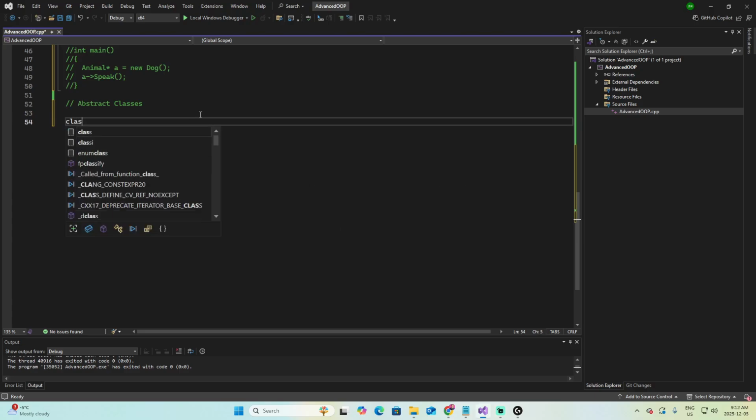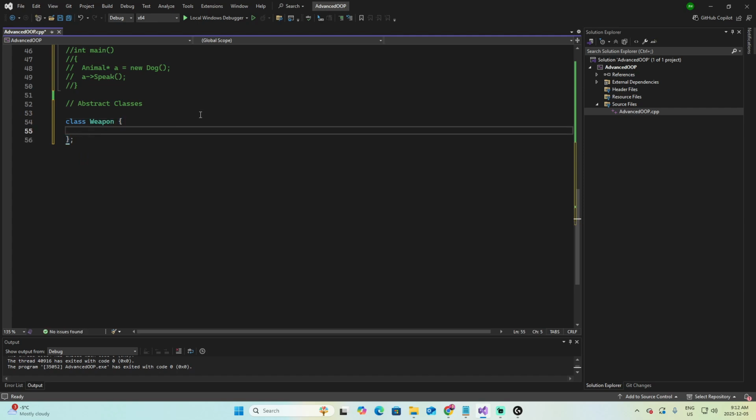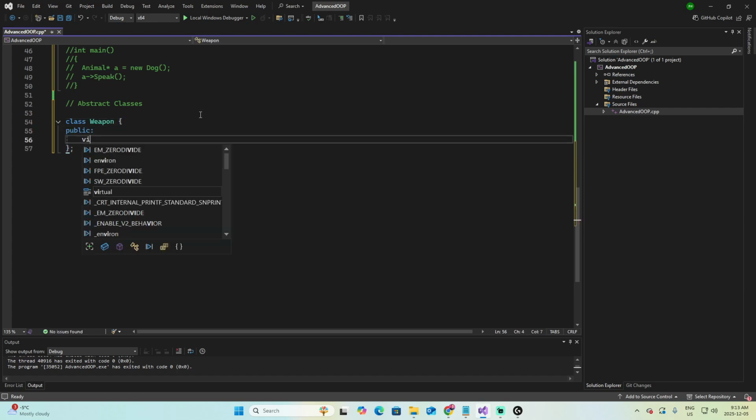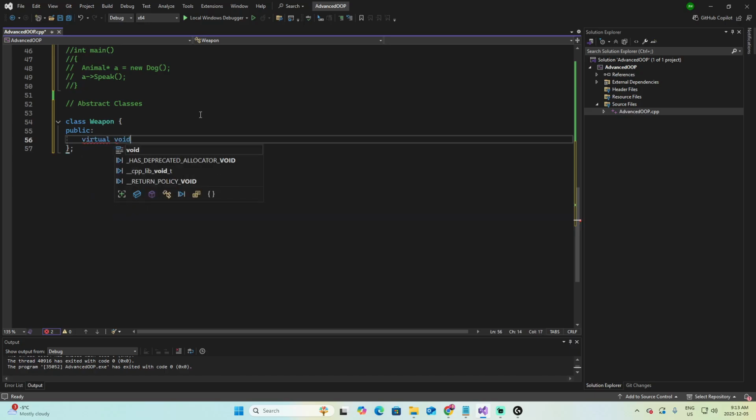Let's create the class Weapon with a public section, and you define virtual void fire equals 0. This sets this as a pure virtual. What does it mean? When you write the equal to 0, you are basically telling C++ this function must exist in any child class, but I'm not giving it a default implementation.